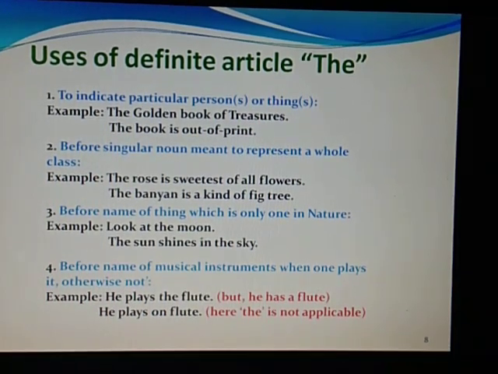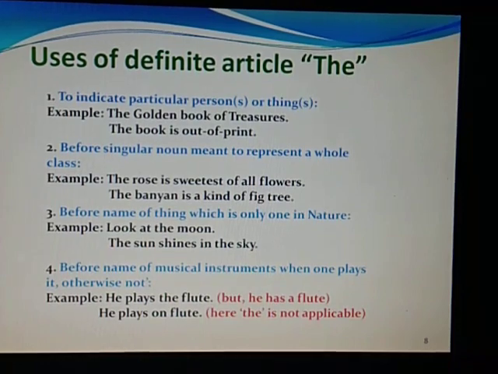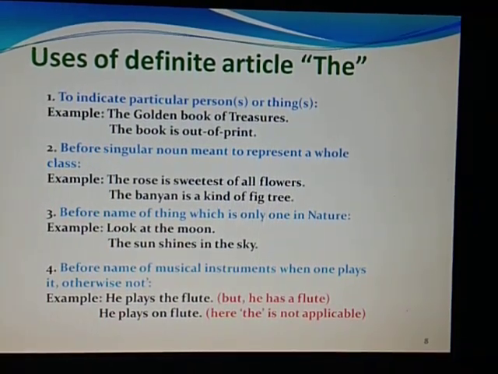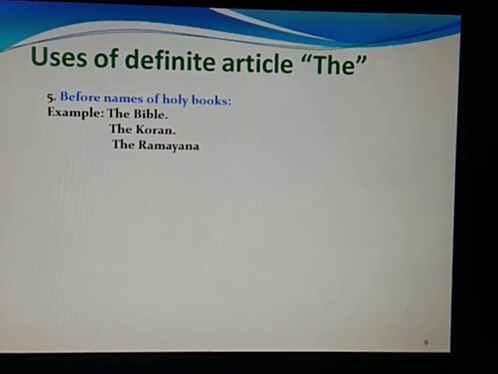Bold, bolder, boldest. Strong, stronger, strongest. So whenever we have any superlative degree, before that we should always use the, like the strongest, the fullest, the biggest. Now before the names of the holy books, the Bible, the Quran, the Ramayana.